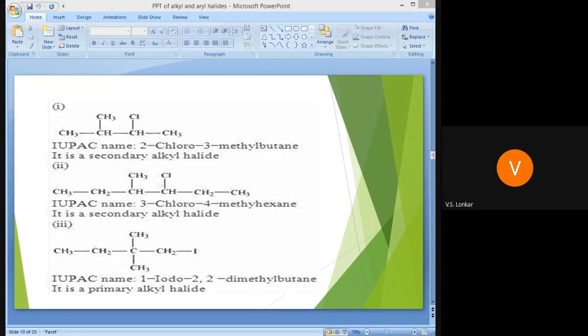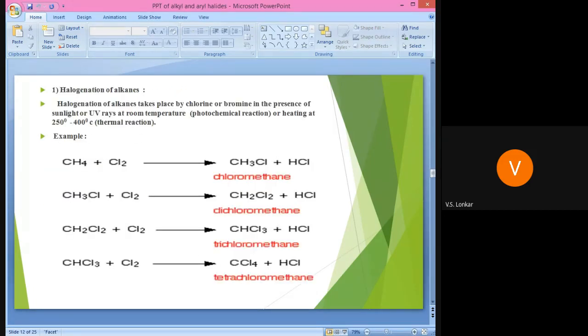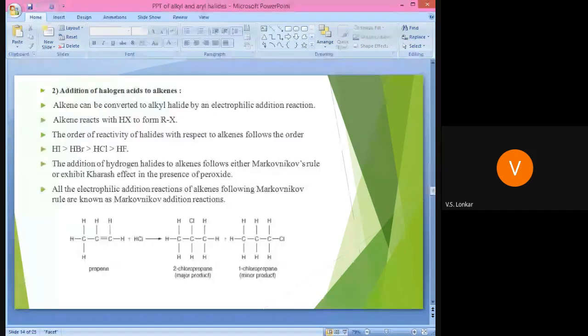Then the next method, addition of halogen acids to alkenes. In that, the alkene is the starting material or reactant, and we have to add the halogen acid to that alkene, and we get the product alkyl halide. No doubt, these are electrophilic addition reactions.